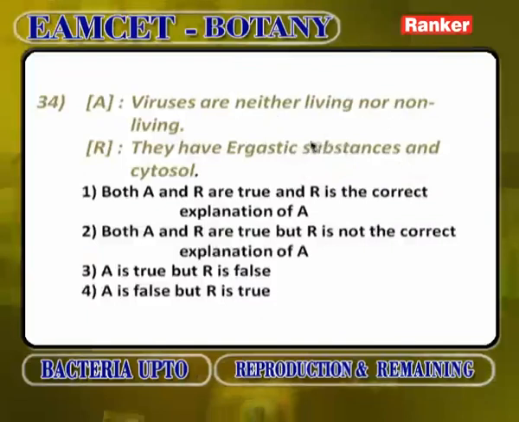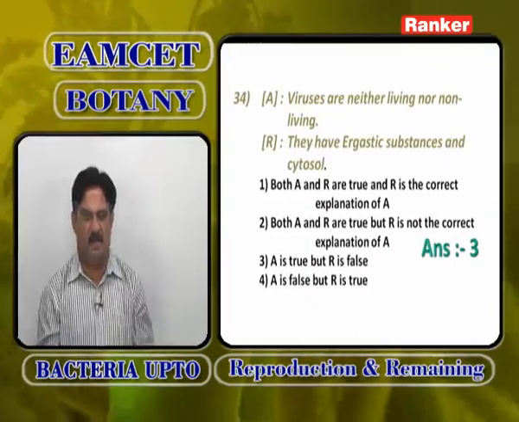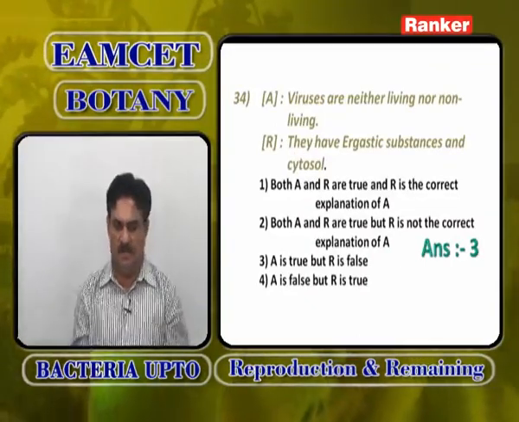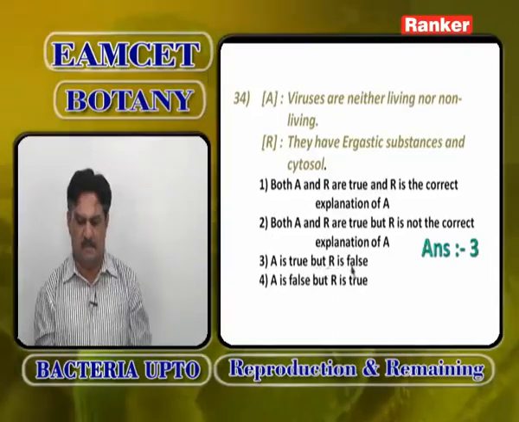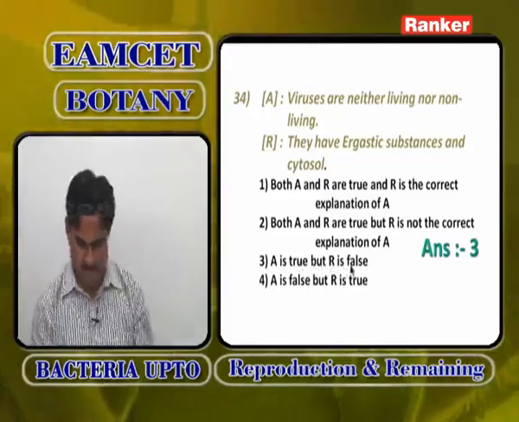Viruses are neither living nor non-living. Outside the host they are non-living, inside the host they are living. So, that is correct. They have ergastic substances and cytosol is completely wrong. Protoplasm itself is not there. How come cytoplasm is present and ergastic substances are present? So, A is true, R is false.